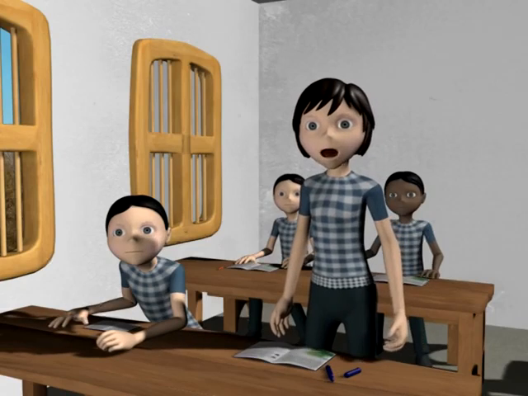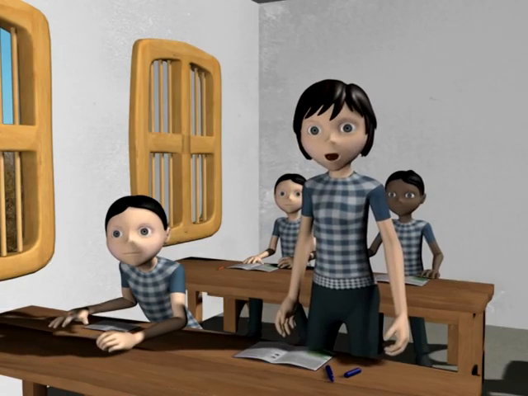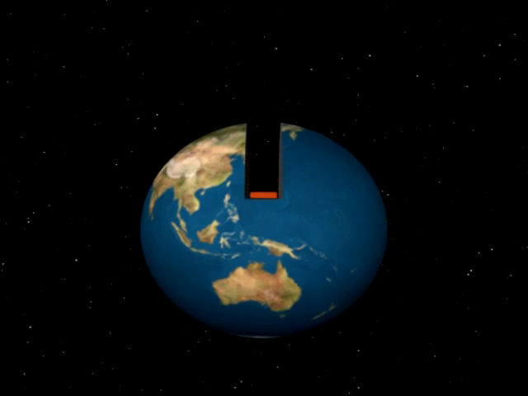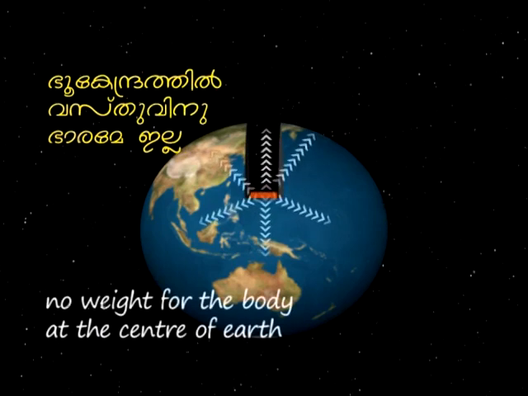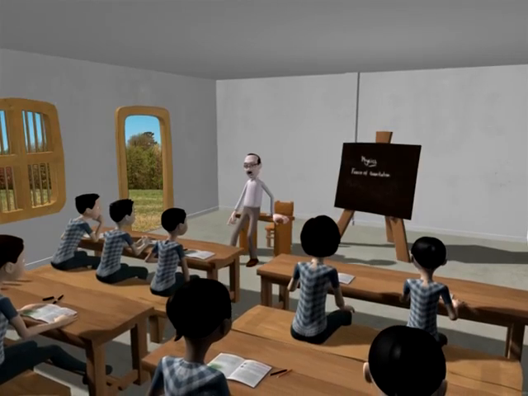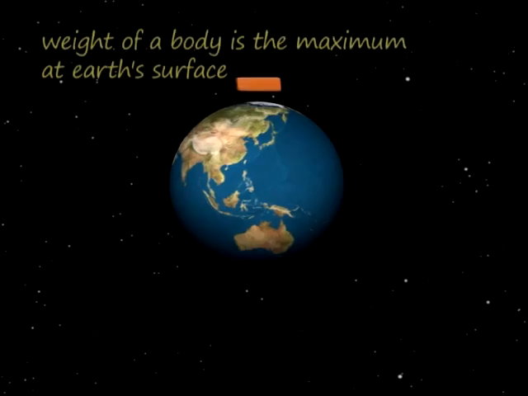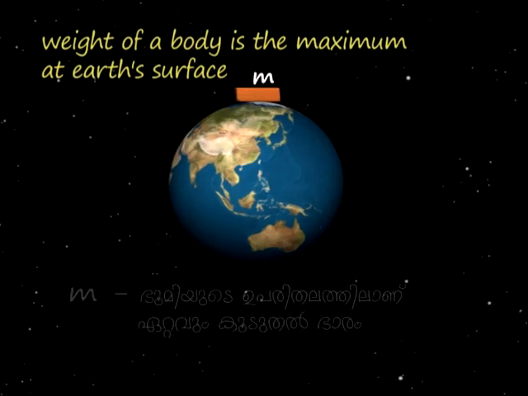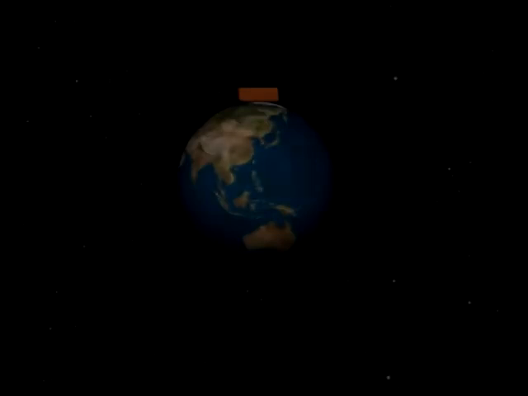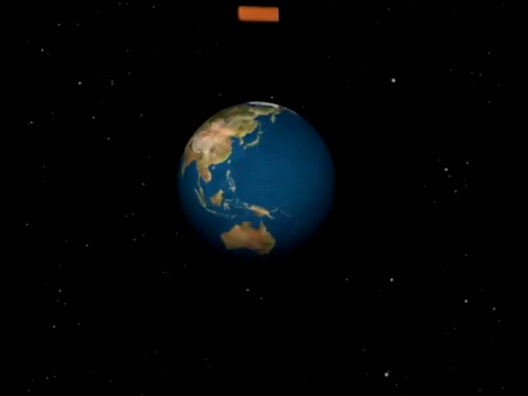Then, where will the weight be more, from the center of the earth? This is because the forces of attraction from different sides of the earth, which are equal in strength, cancel each other. In short, the weight of a body is maximum when it is on the Earth's surface. It decreases when the body is moved out or in.